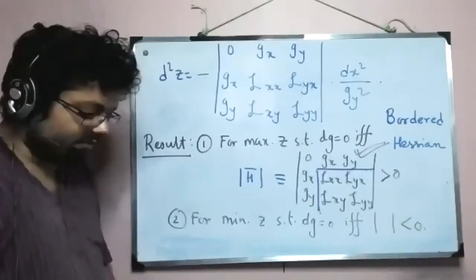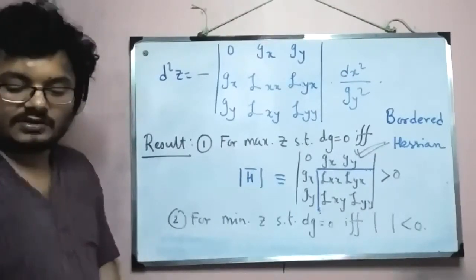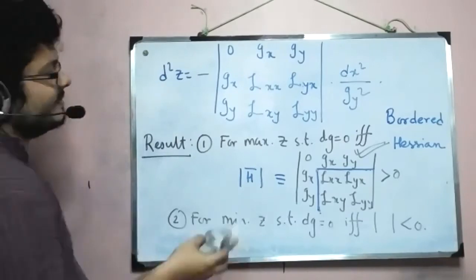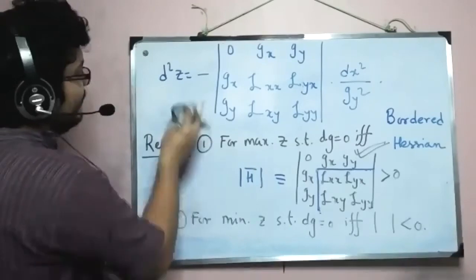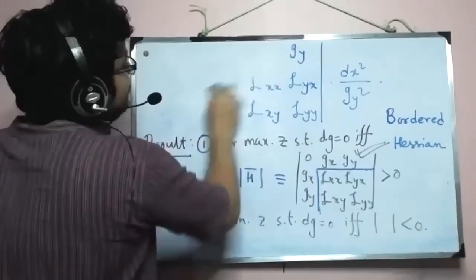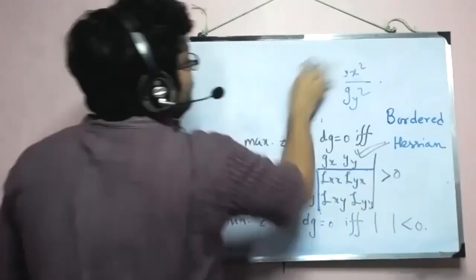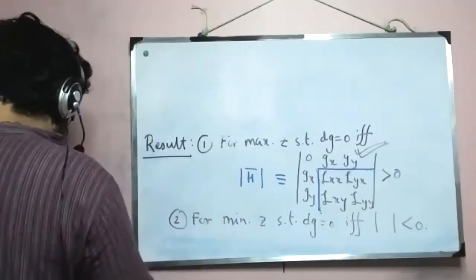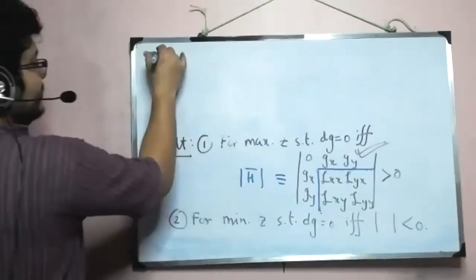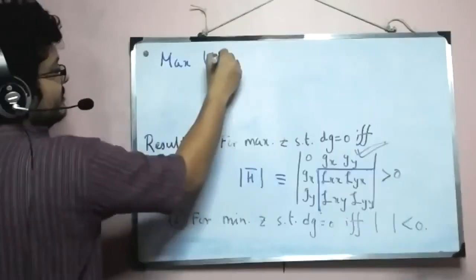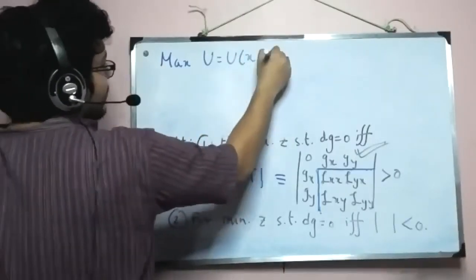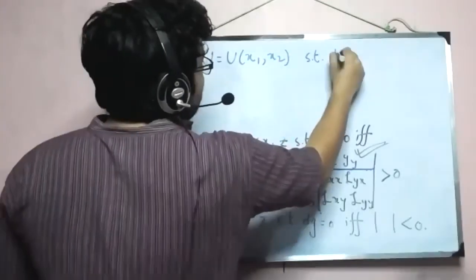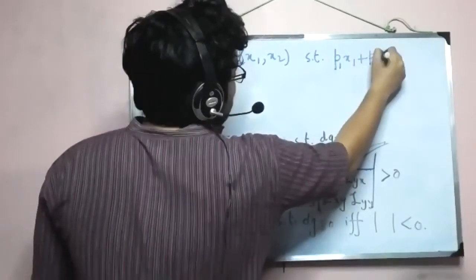Okay, now we are going to use what we famously call transfer learning, but in this case it's basically a specific example. Now if I consider a very specific example, the general form of the consumer utility maximization problem. So the problem is: maximize utility U of, let's say, x1, x2, subject to the constraint p1 x1 plus p2 x2 equal to m.